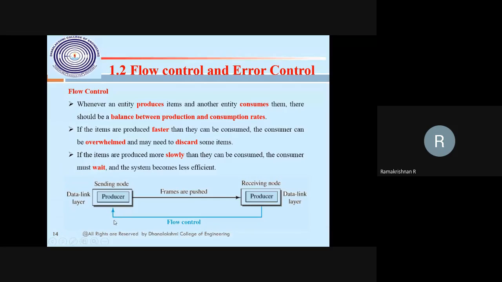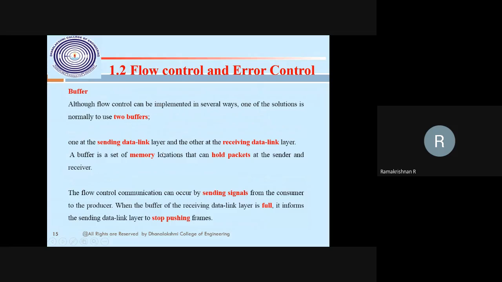The data link layer has a sending node and a receiving node, a destination node. Both are data link layer, and that is where flow control happens. How do we manage that? Suppose the sender is overwhelming the receiver with data. The layer has a buffer: there will be two buffers, one on the receiving side and one on the sending side.